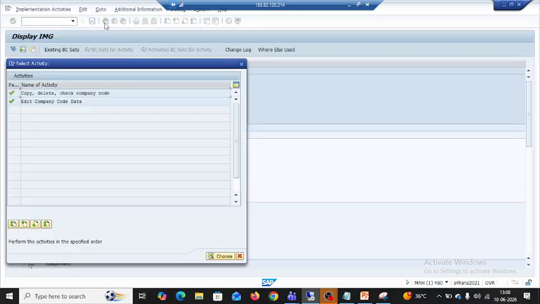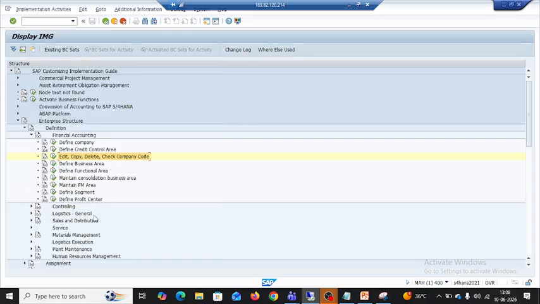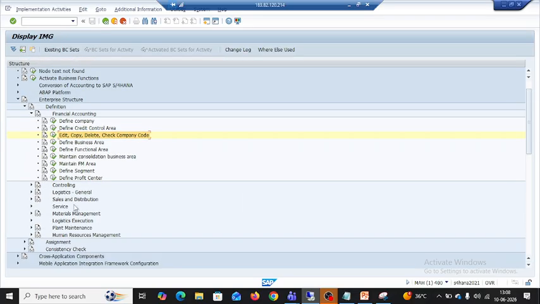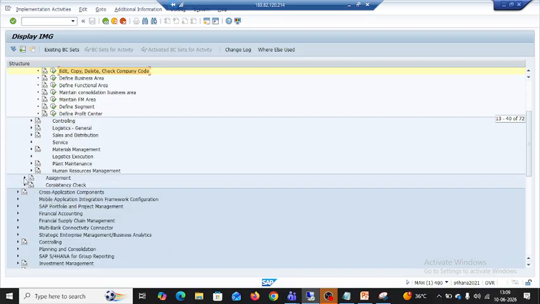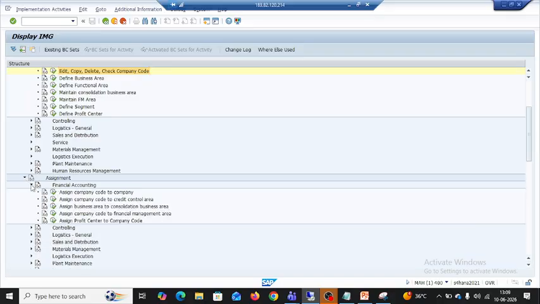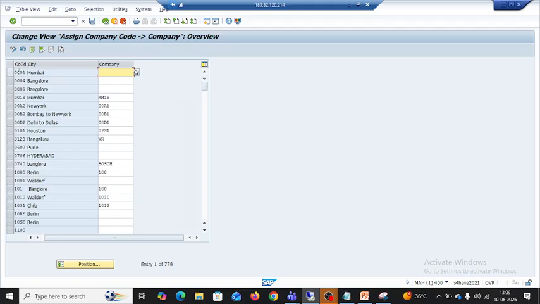This is about the company code. Now about the assignment. We created a company and we created a company code, but now we have to assign that company and company code. Here, in the assignment tab we are assigning the company code to the company. What is our company code and for which company we are assigning, we have to give here and save it.